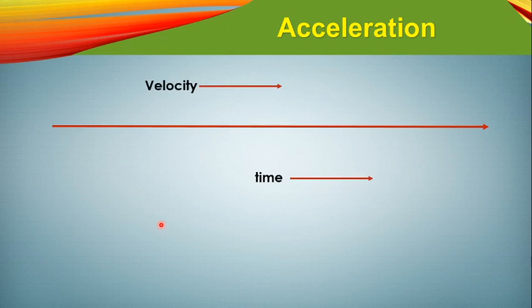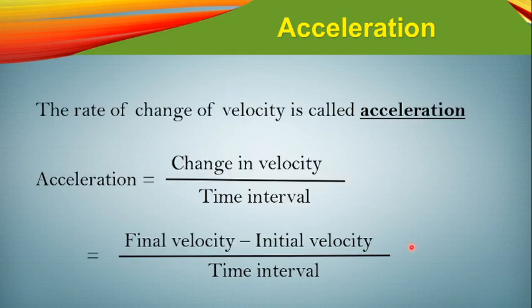Let us see one more thing, the final velocity and initial velocity. In short, we can write: v minus u divided by t2 minus t1.